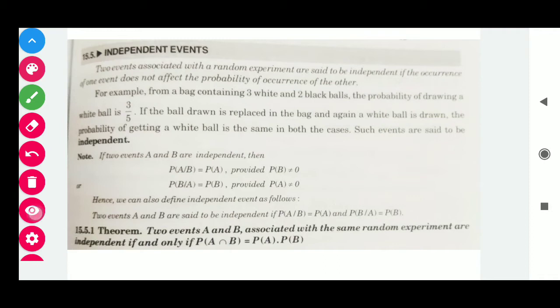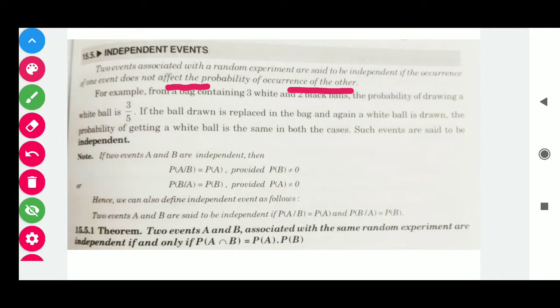Two events associated with a random experiment are said to be independent if the occurrence of one event doesn't affect the probability of occurrence of the other. So this is very simple. If the occurrence of one event doesn't affect the probability of occurrence of the other, then in that case, the two events are called independent.